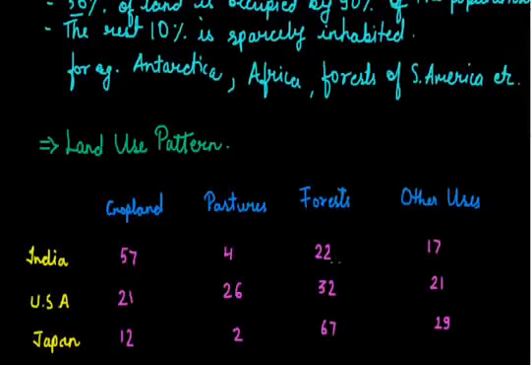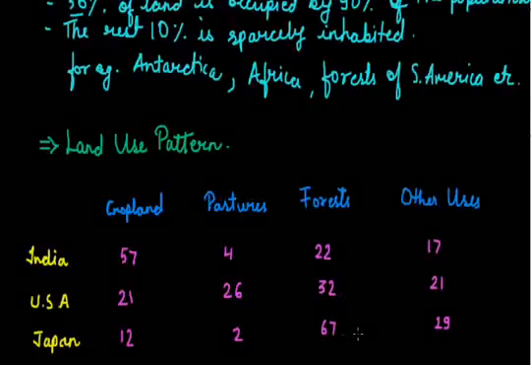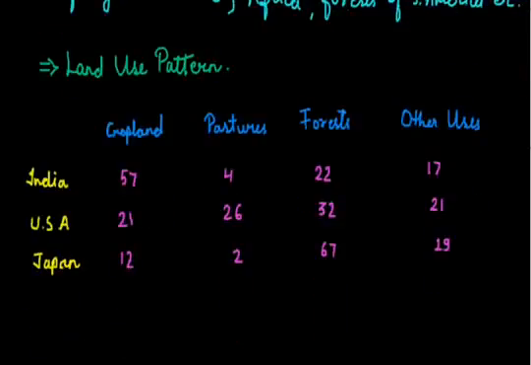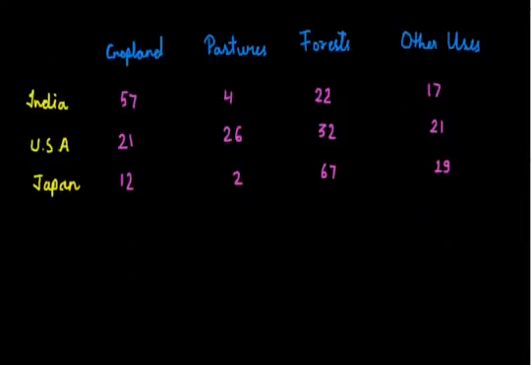Also, the forest area, which is supposed to be 25%, is less, and it is only 22%. So here we can see that the land use pattern in different areas is very different. And these differences occur because of different conditions prevailing in the country, and different speed of development of these countries.